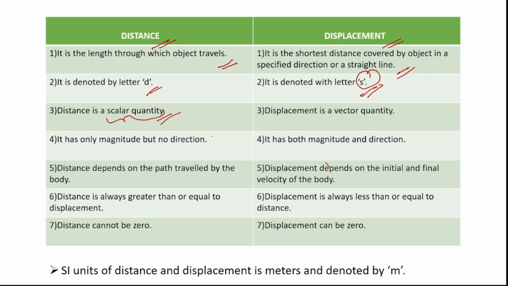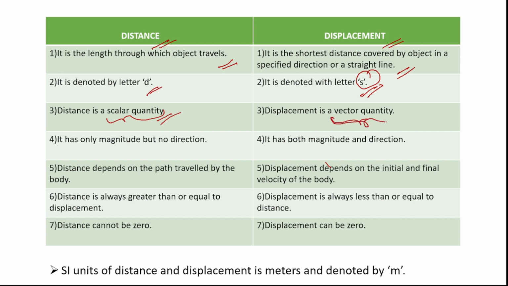Scalar quantity ante to describe any physical situation, we use scalar quantities and vector quantities. So, this scalar quantity only gives us information about the magnitude of the object or a body. Okay. So, the scalar quantity only has a magnitude, but it doesn't have a direction. That is, it does not give us information about the direction. Okay.